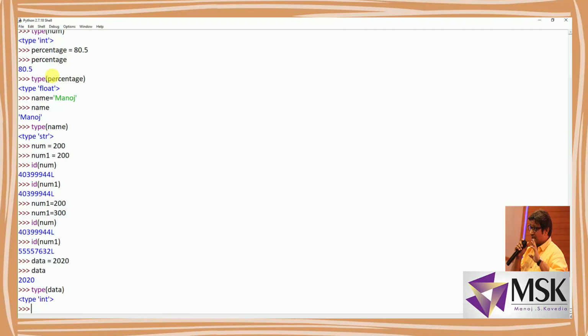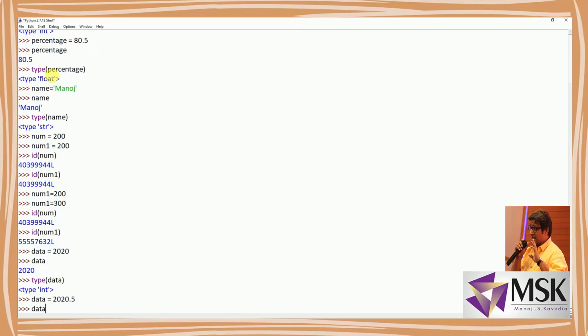So it is printing integer. So it's a whole number, that's why it is printing integer. Now what I'll do, I will change the data which is stored in this variable. So data equal to 2020.5. So again now I'm printing data, the value has changed.